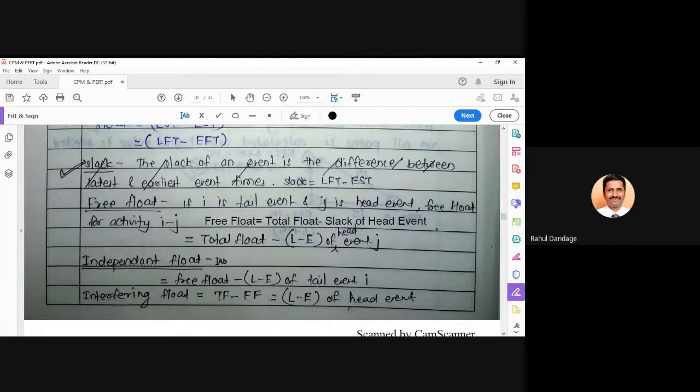Independent float. It is nothing but free float minus L minus E of tail event, that is slack of tail event. So I am putting it again. Independent float is equal to free float minus slack of tail event. So you can just check. In the earlier case, it was slack of head event. Now it is slack of tail event.